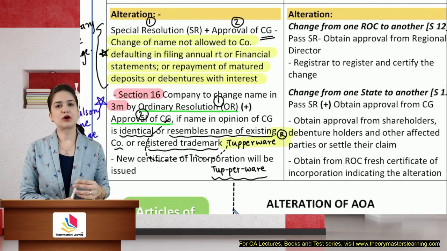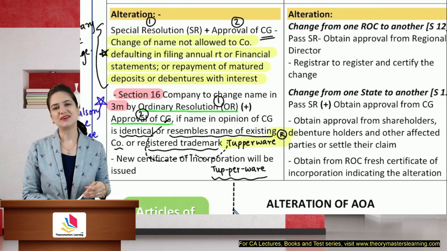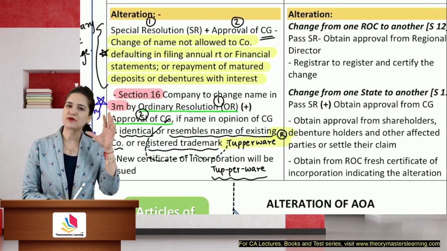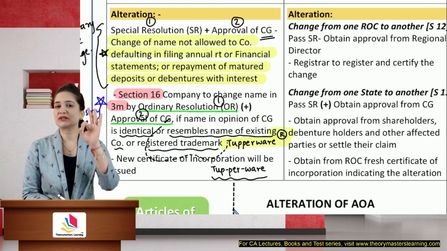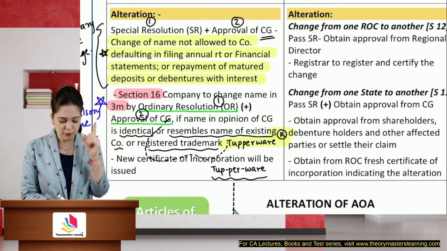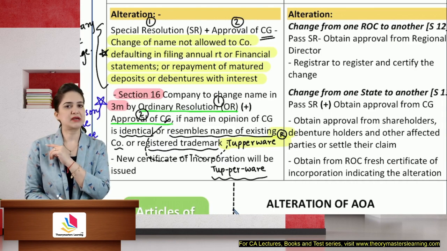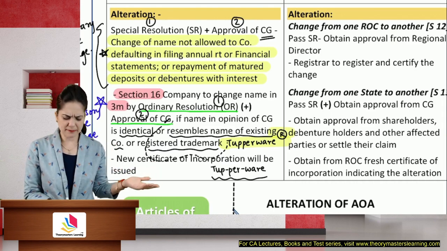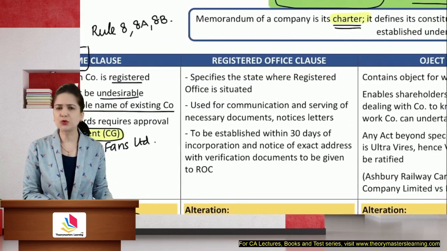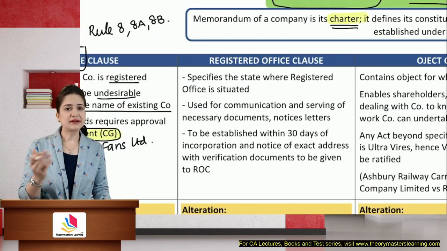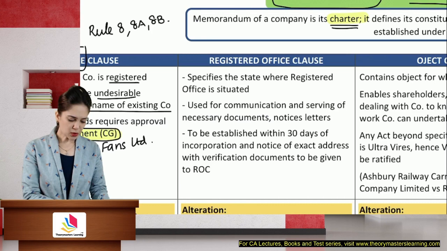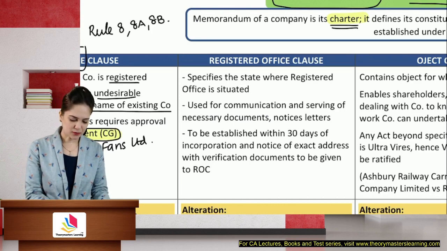New certificate of incorporation will be issued under the new name. So these are the provisions for voluntary as well as compulsory name change. That 3 months timeline is important. Provisions for compulsory name change can be asked as a separate question. Just because the company has changed name doesn't mean that it has become a new company. The identity remains the same. Only the name has changed.